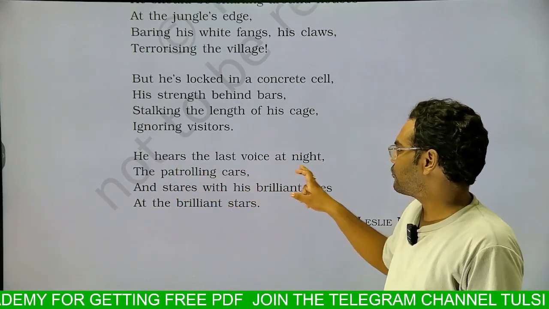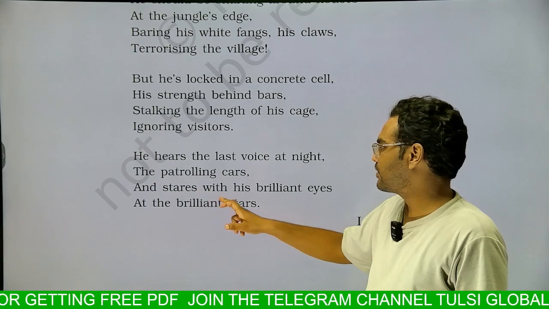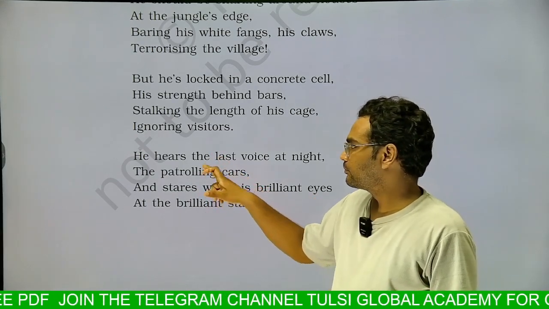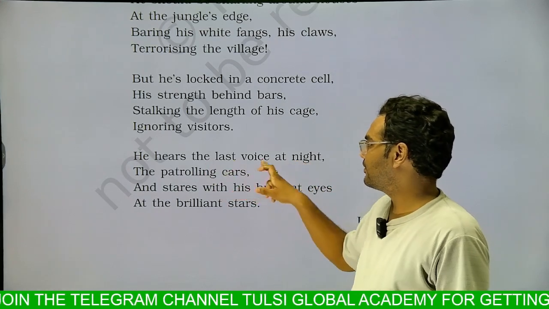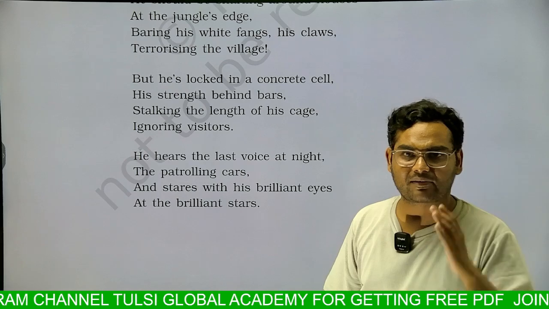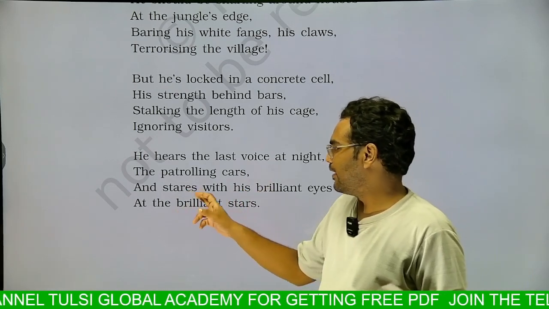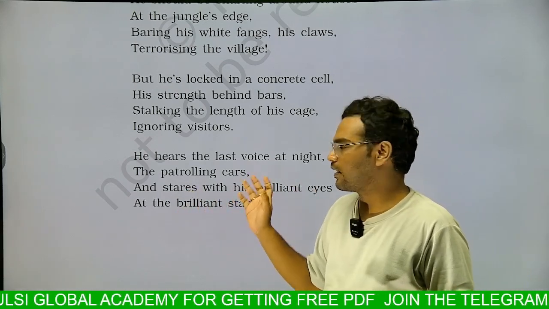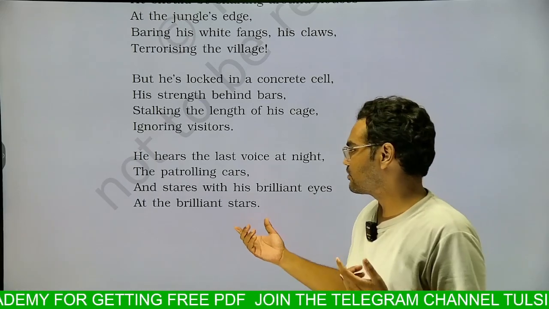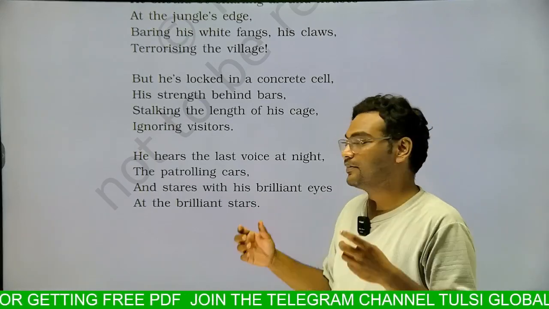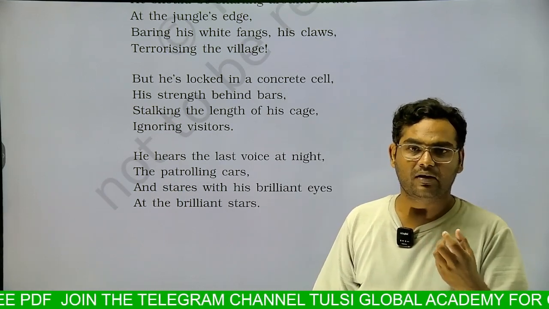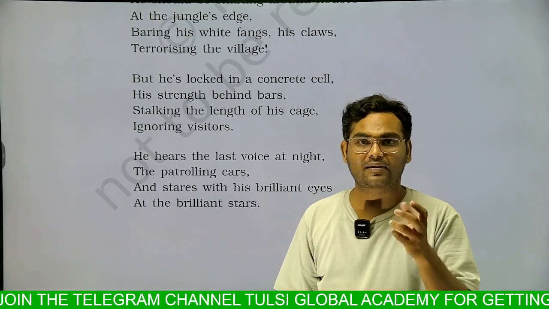And he hears the last voice at night, the patrolling cars, and stares with his brilliant eyes at the brilliant stars. When the tiger hears the last voice at night, the patrolling cars passing by, he stares with his brilliant eyes at the brilliant stars. At that time, he is looking toward the sky, toward the stars, with his shiny eyes. As with animals, when they are in the darkness, you have often seen that their eyes are shining in the darkness.